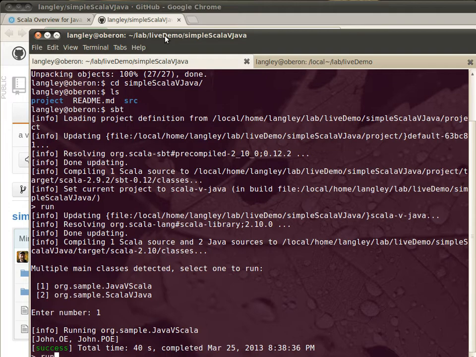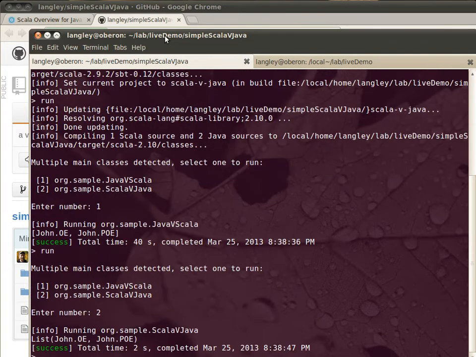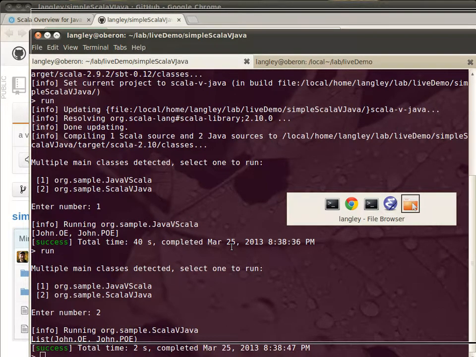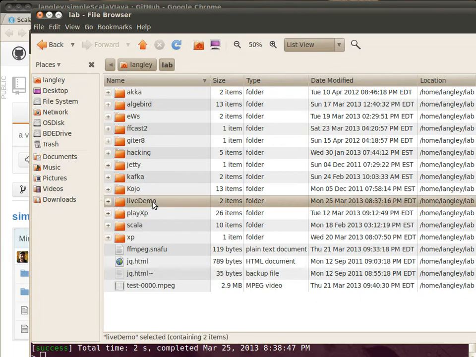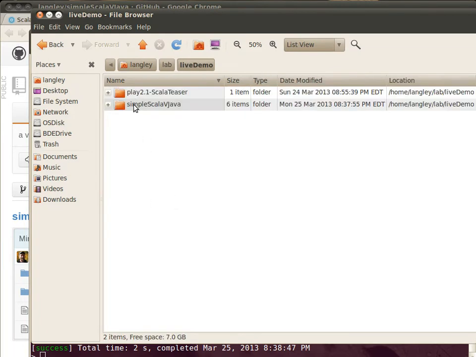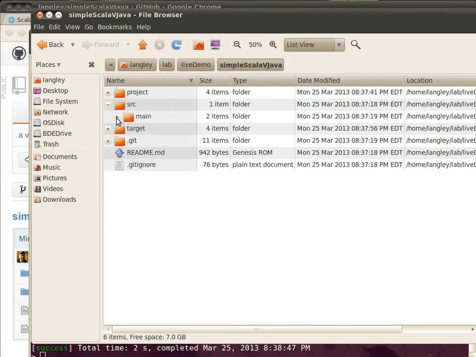And now we'll try running the Scala version. Same results. It's a little bit different because in one I return an array and in the other I return a list. Now let's go look at the source code. And we will go down into the lab and my live demo, and we will look at the source for this project.